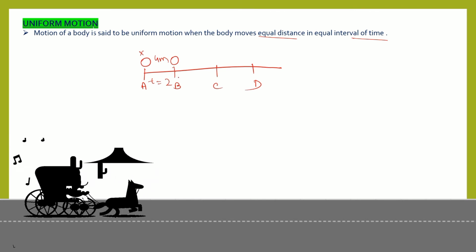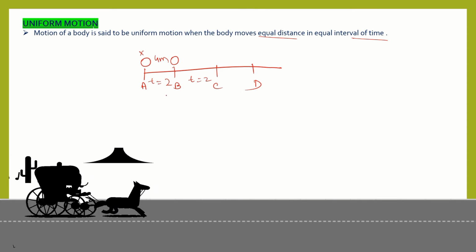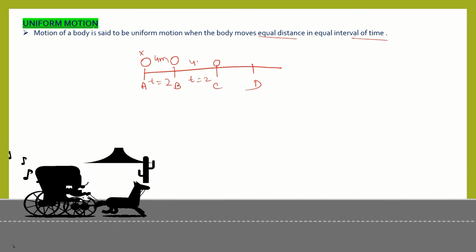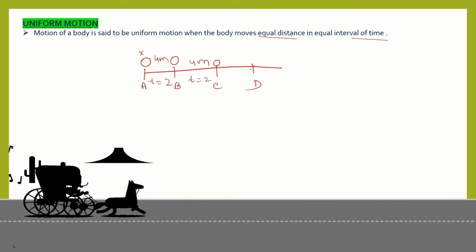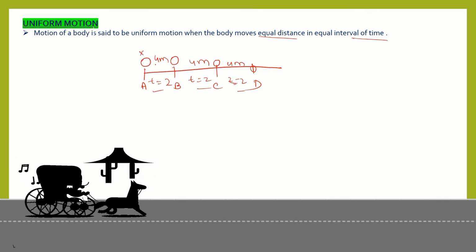A to C takes 4 second, and B to C takes 2 second, and the distance traveled is the same, 4 meter, in t equal to 2. So we can say that the body x is in uniform motion: after equal intervals of 2 second, 2 second, 2 second, it covers the same equal distance.